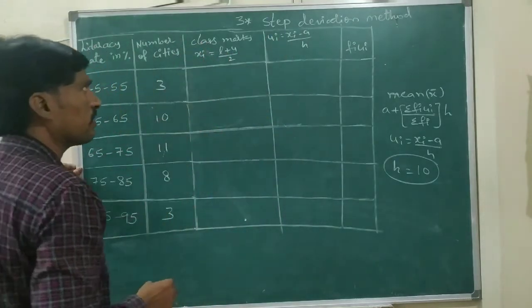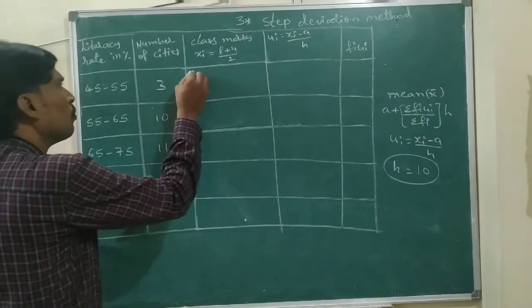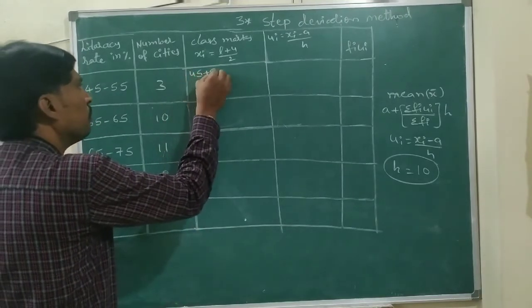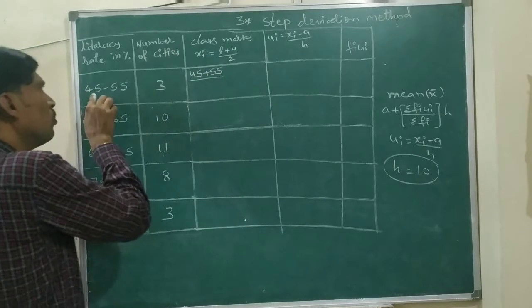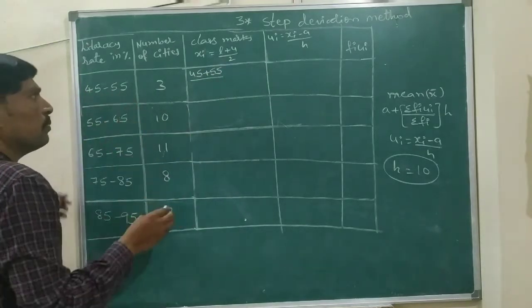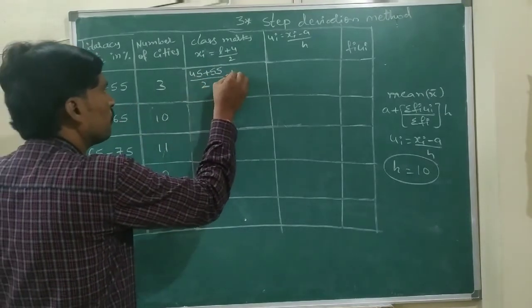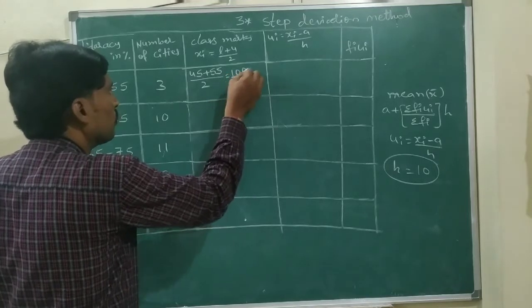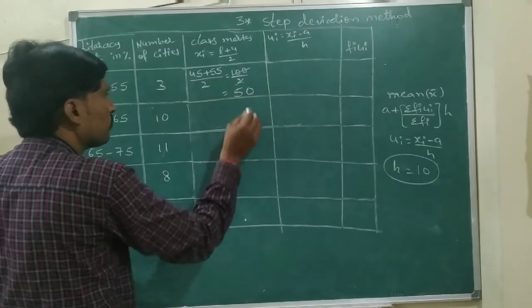Now we need to find the xi's, the class marks. So the first class mark is (45 plus 55) by 2. L is 45, the lower limit, and U is 55, the upper limit, by 2. So 45 plus 55 is 100, by 2, two fifties are 100.